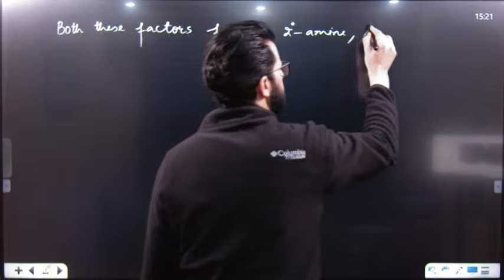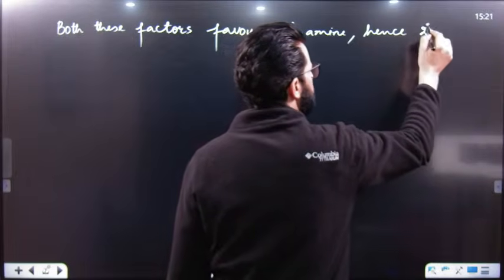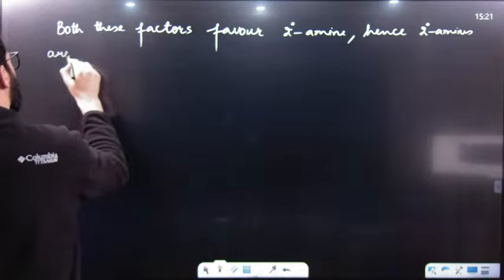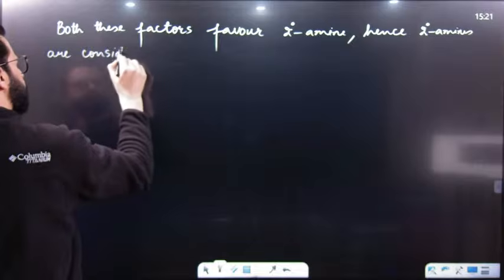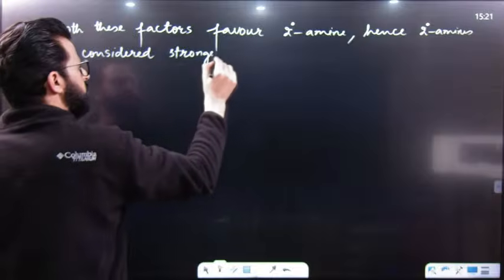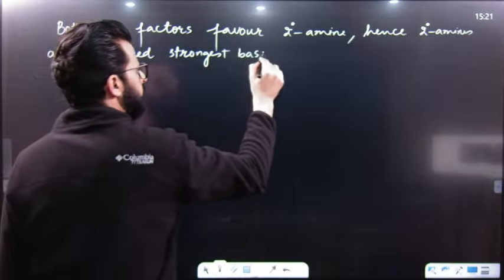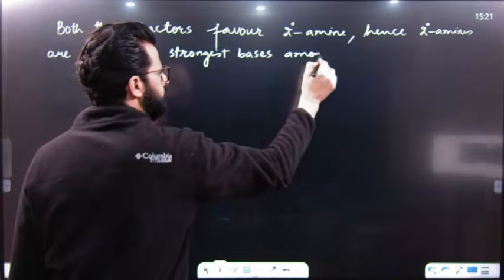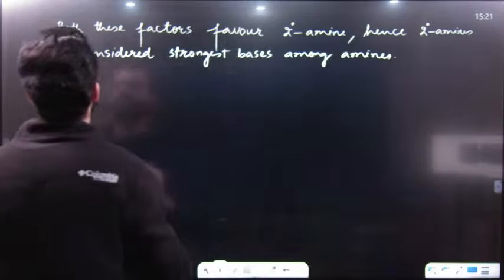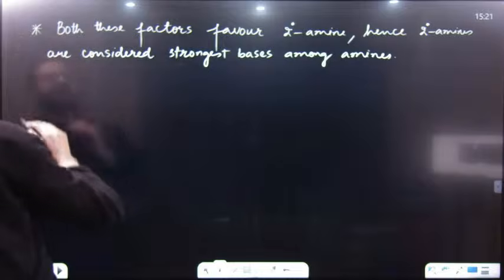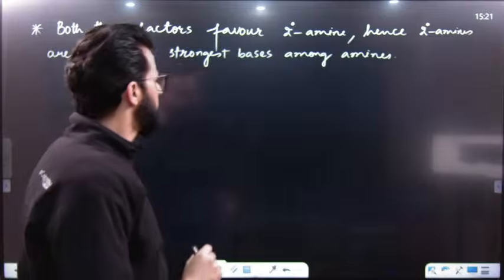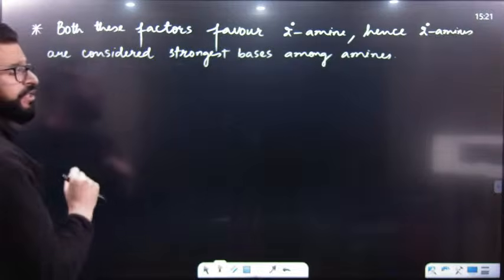Hence, 2 degree amines, secondary amines are considered strongest bases among amines. So in aqueous medium, we will simply say that 2 degree amines are the strongest bases among 2 degree, 1 degree and 3 degree amines. But among 3 degree and 1 degree, we still have doubt.